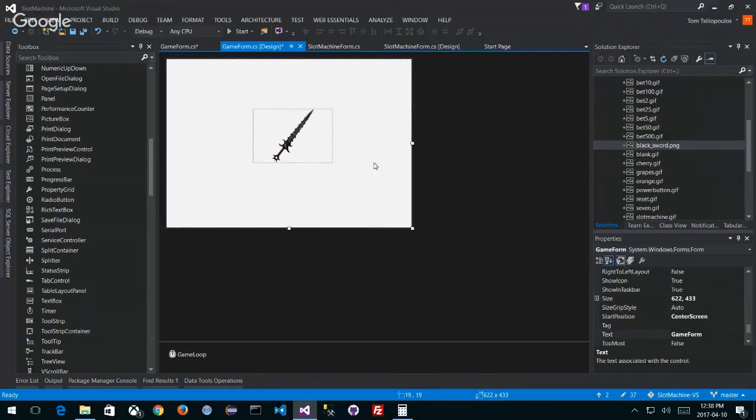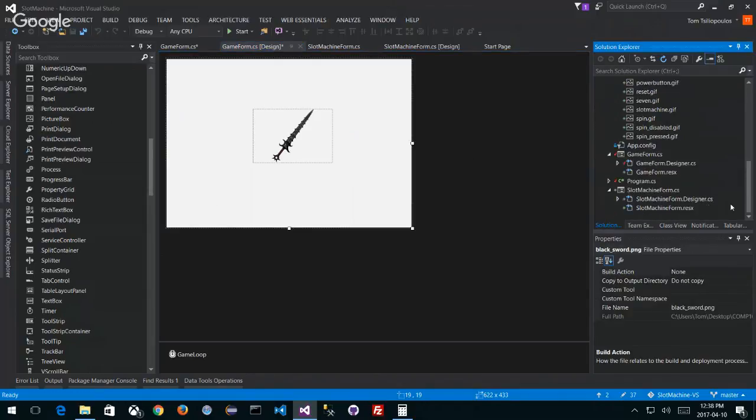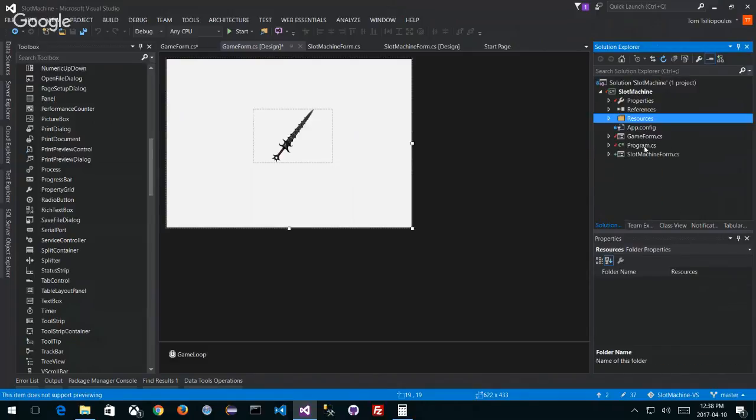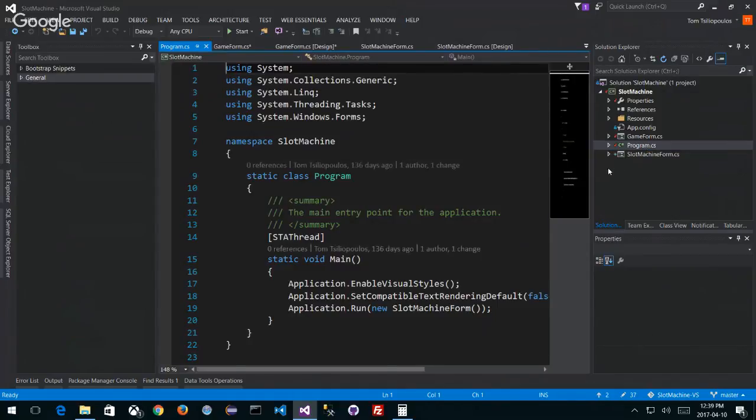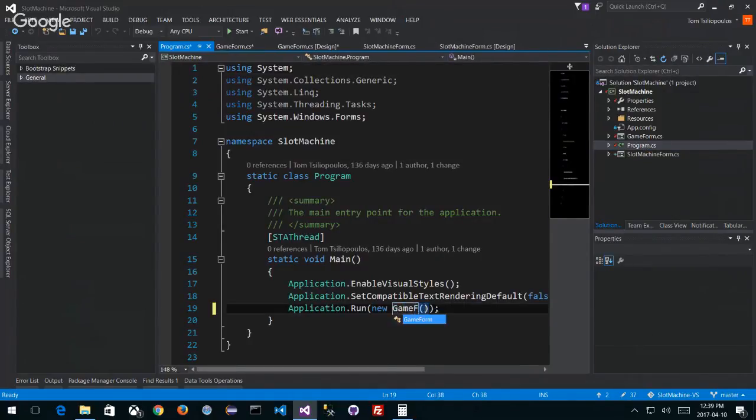Okay, cool. Now, the other thing we have to do, because I'm modifying my slot machine form, is inside my program. What do I got to do? I gotta reference my game form as opposed to my slot machine form. So I'm going to change that up. So I'll review.